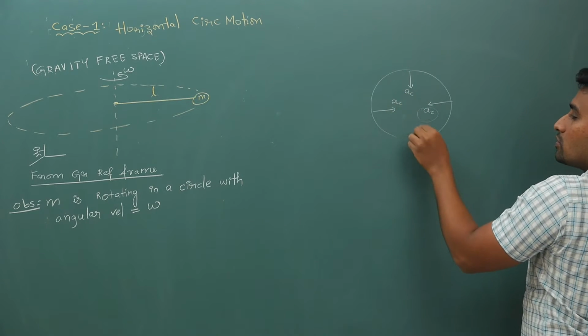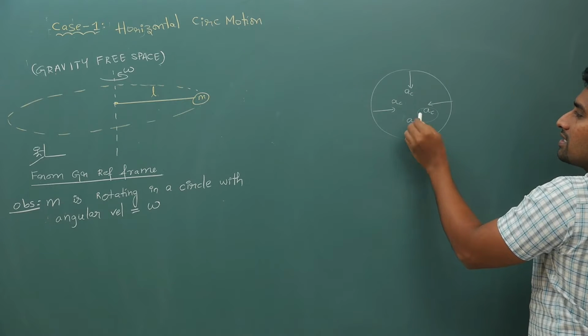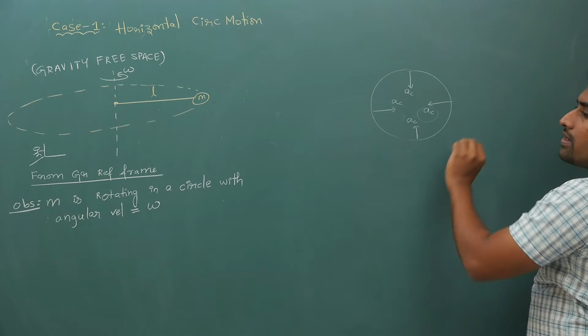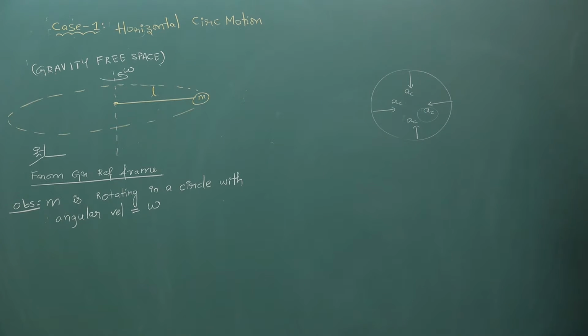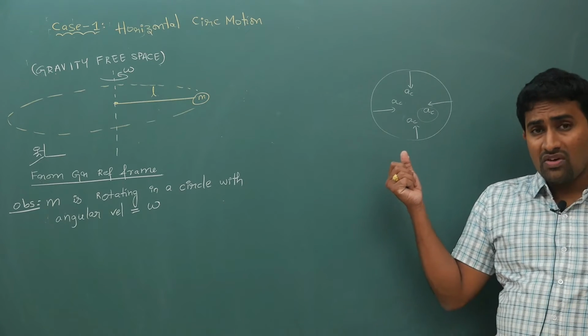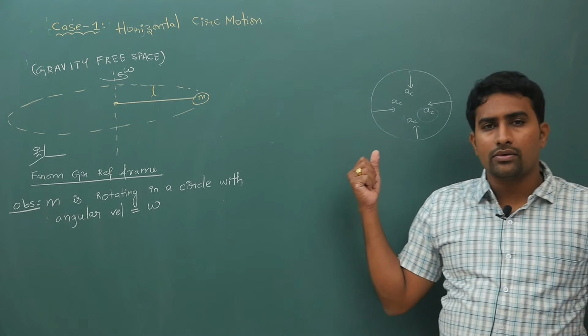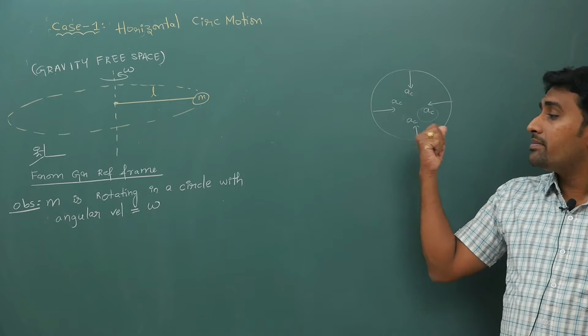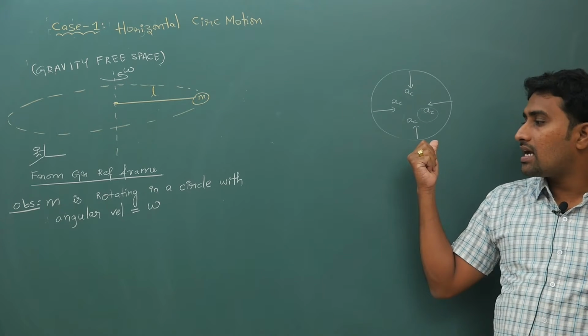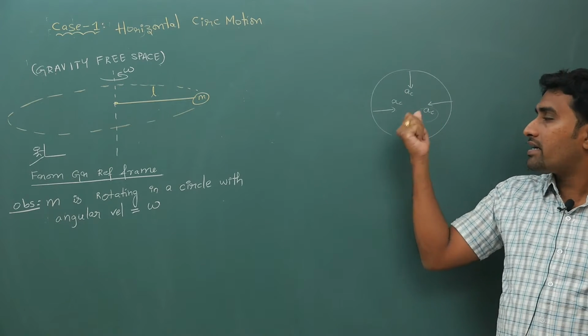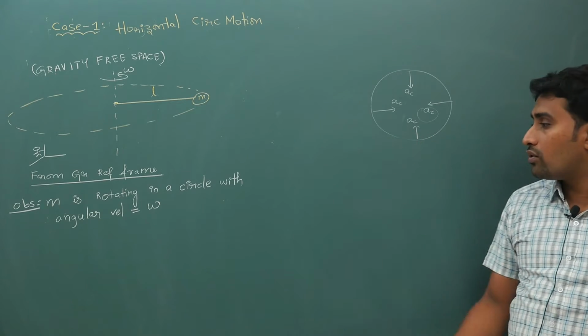In uniform circular motion, resultant acceleration and centripetal acceleration are both the same. So everywhere your acceleration will be directed towards the center. Now for this acceleration to act towards the center, there must be some force.